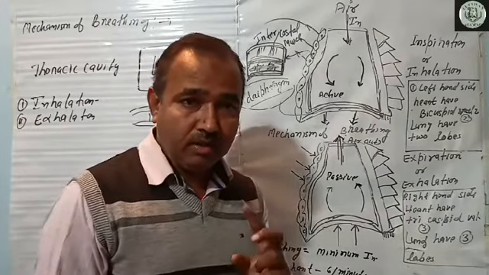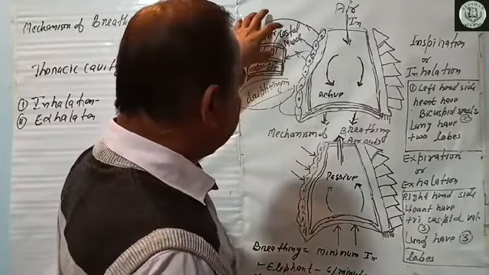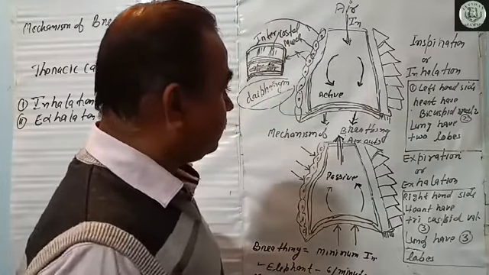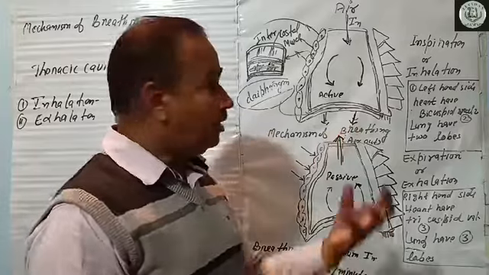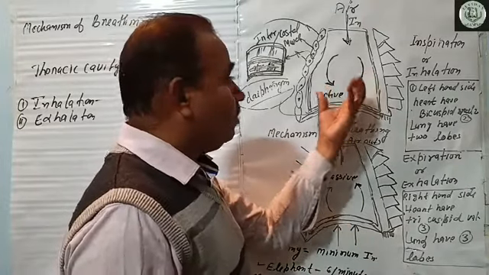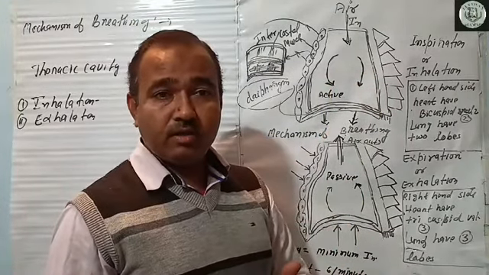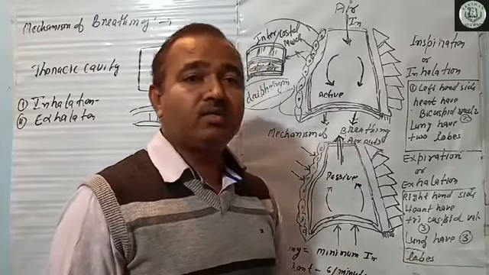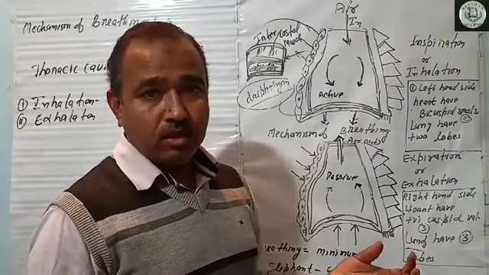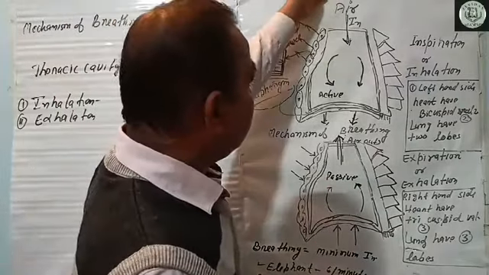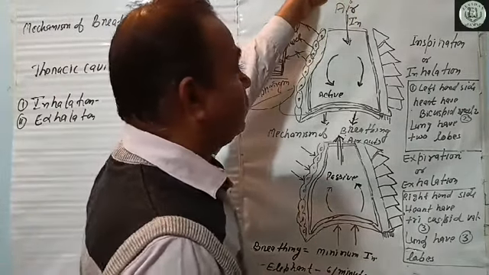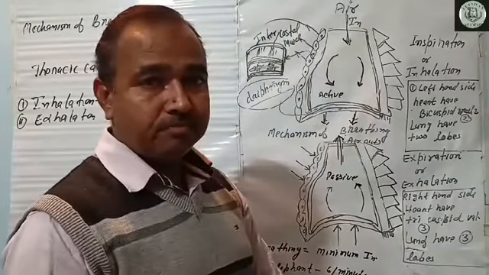So dear viewer, there are two things to remember always. The contraction of the intercostal muscles and diaphragm increases the volume of the thoracic cavity. It directly increases the volume of the lungs. Here a sucking pressure is generated, and finally air is sucked from the external environment into the lungs.